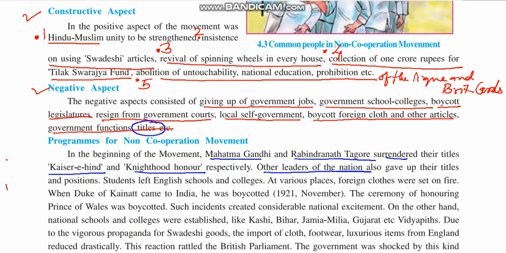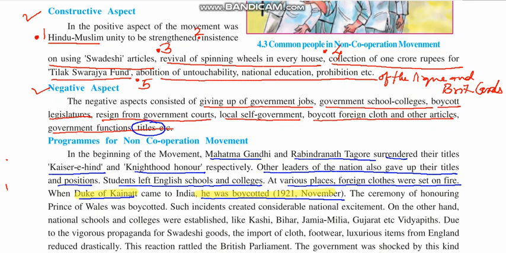Other leaders of the nation also gave up their titles and positions. Students left English schools and colleges. See what was done? Students left the schools and colleges. Okay. At various places foreign clothes were set on fire. There was a bonfire of the foreign clothes at various places. When the Duke of Connaught came to India, he was boycotted. That happened in 1921. Remember this, Duke of Connaught. There is the name of a place. He was boycotted, right? The ceremony of honoring the Prince of Wales was boycotted.